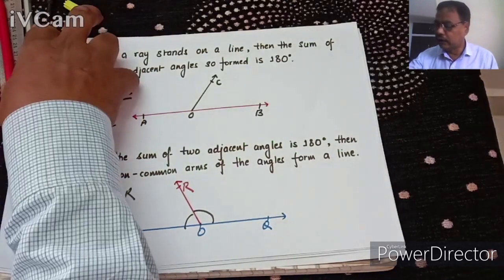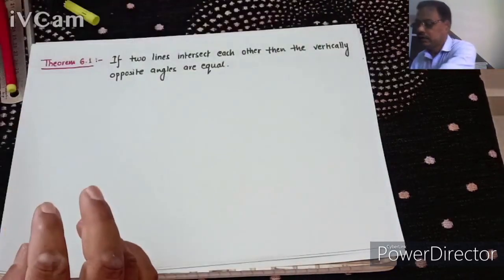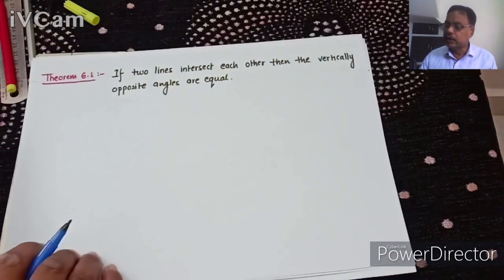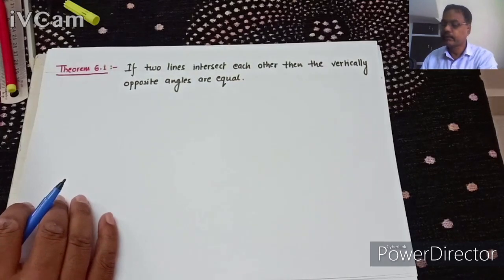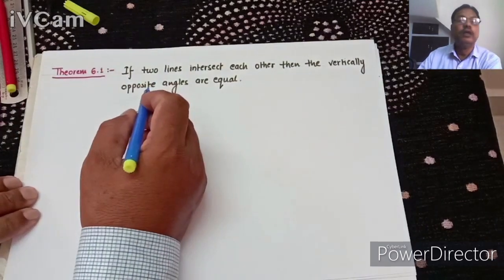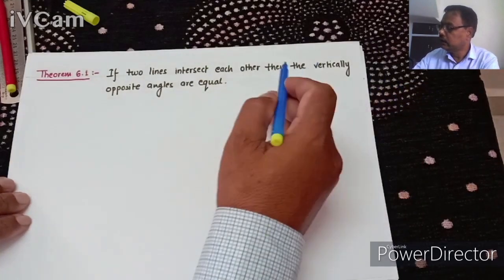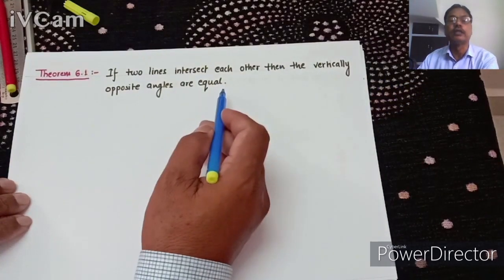Now we shall see a theorem 6.1. This is a theorem 6.1. If two lines intersect each other, then the vertically opposite angles are equal.